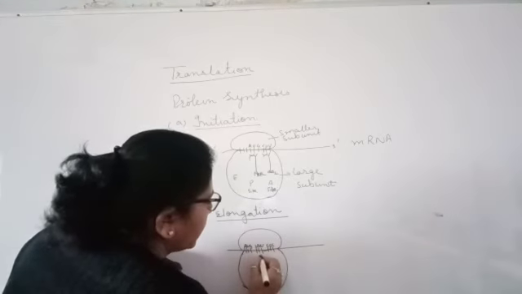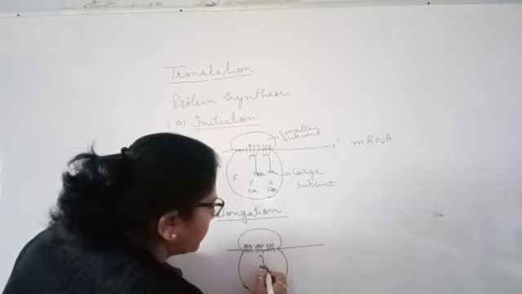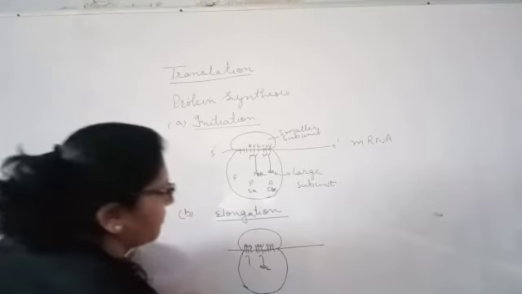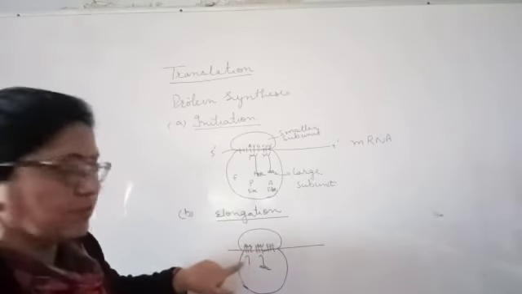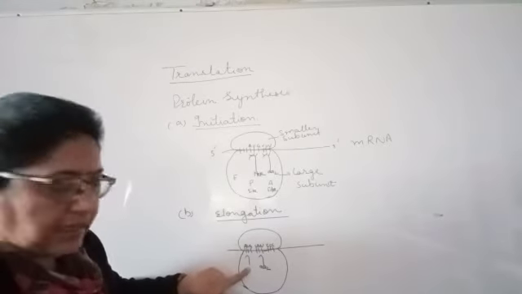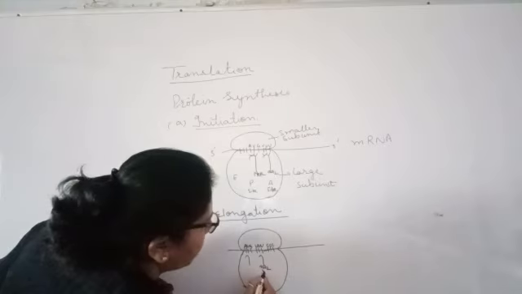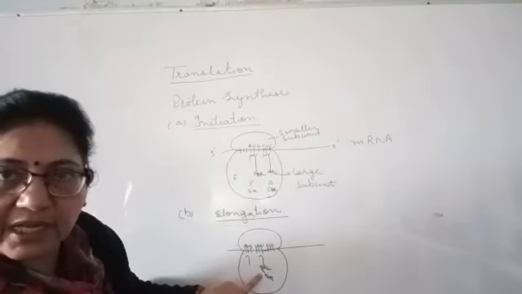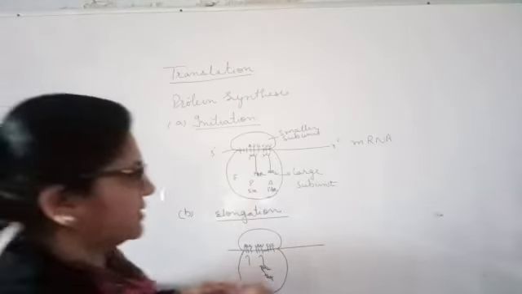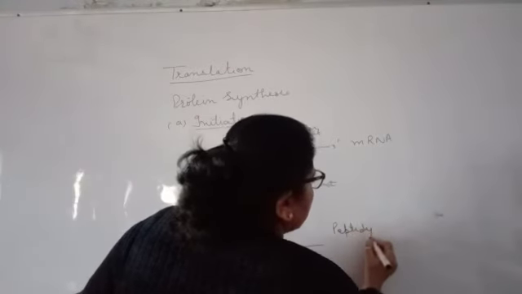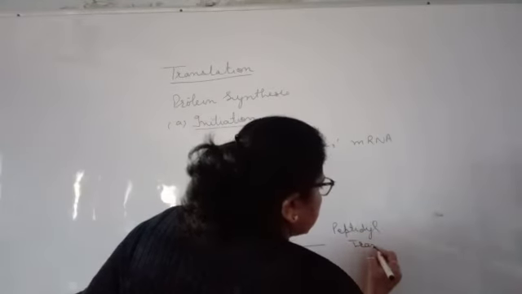So this tRNA, which has amino acid 2, and the tRNA which has methionine attached to the AUG, will get detached from the tRNA and form the bond at the amino acid. This is what is called the peptide bond, with the help of the enzyme peptidyl transferase.